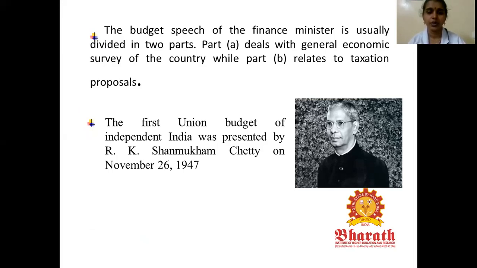The first Union Budget of Independent India was presented by R.K. Shanmukham Chetty on November 26, 1947. After independence, he was the first person to present the Union Budget in Parliament, on November 26, 1947.